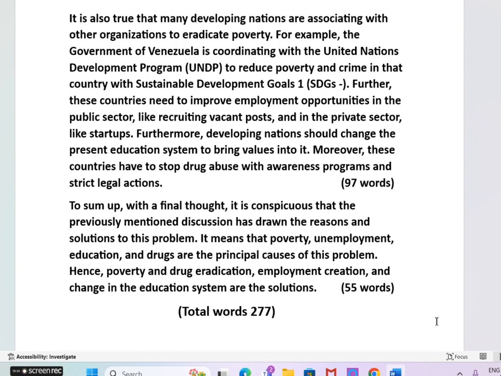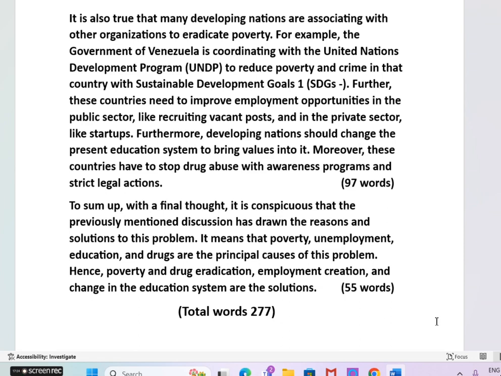Now you can infer the next two sentences in the conclusion by studying the question, introduction, second paragraph and third paragraph. Okay, you can infer like this. It means that poverty, unemployment, education and drugs are the principal causes, main reasons of this problem.